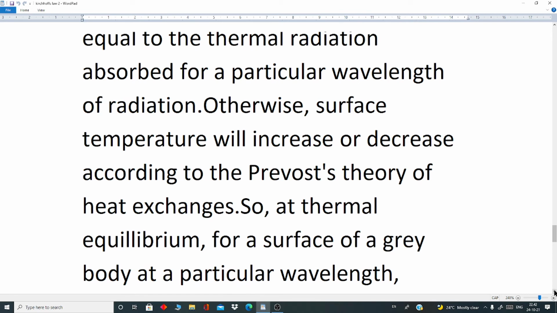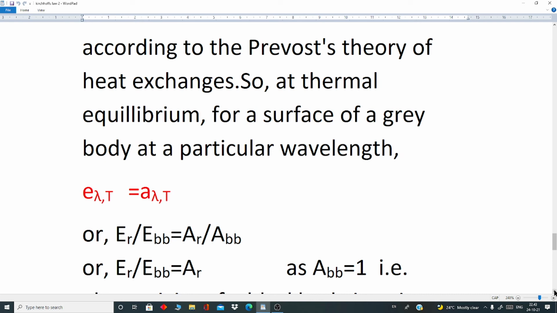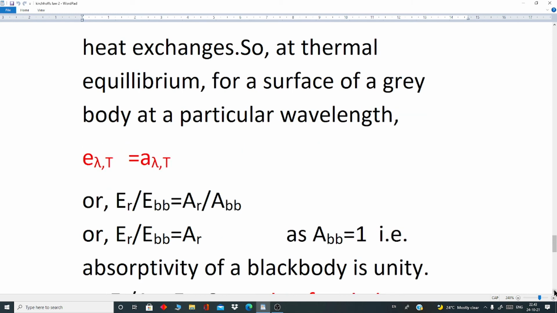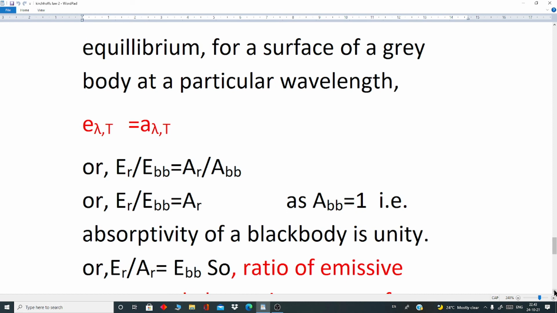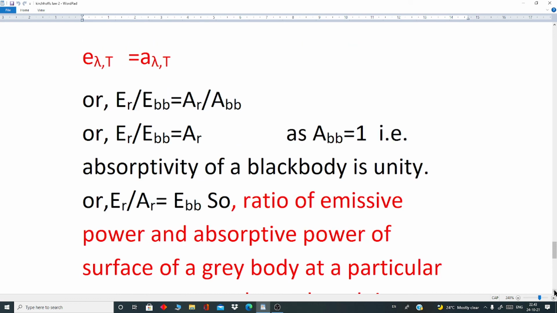So, at thermal equilibrium, for a surface of a gray body at a particular wavelength, small e suffix lambda comma capital T equals small a suffix lambda comma capital T, or capital E suffix small r oblique capital E suffix small bb equals capital A suffix small r oblique capital A suffix small bb, or capital E suffix small r oblique capital E suffix small bb equals capital A suffix r, as capital A suffix small bb equals 1, that is absorptivity of a black body is unity, or capital E suffix r oblique capital A suffix small r equals capital E suffix small bb.